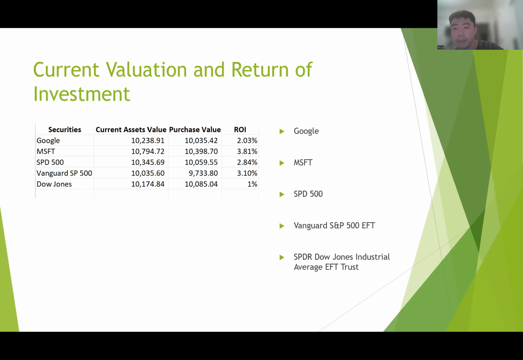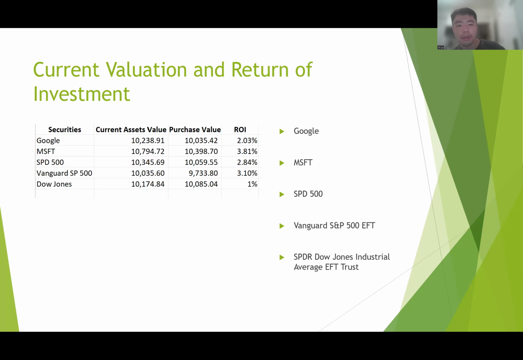The securities we chose are Google and Microsoft, which are both high-tech industries, and then the S&P 500, the Vanguard S&P 500 ETF, which is another measure for the S&P 500, and the SPDR Dow Jones Industrial Average ETF Trust. The performance is calculated in the Excel listing here.